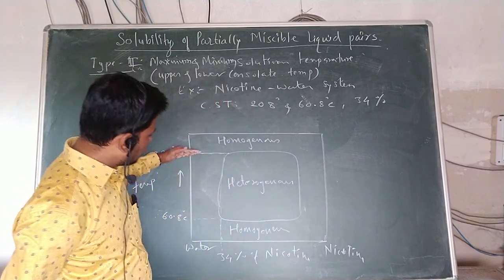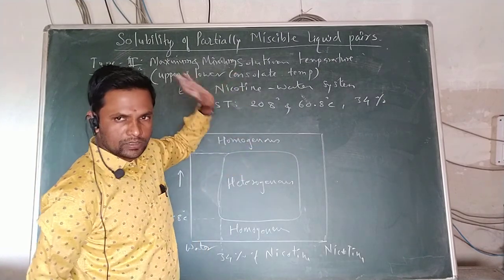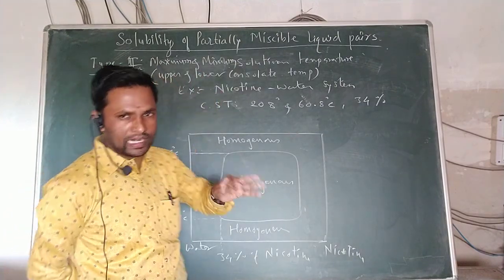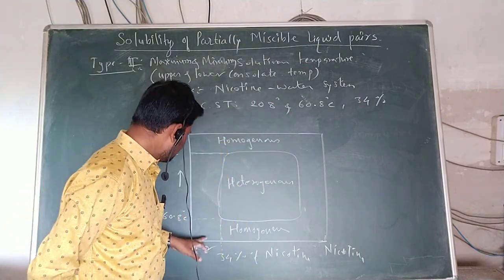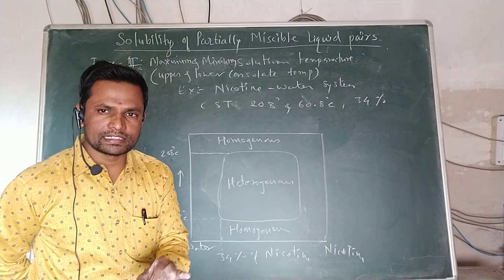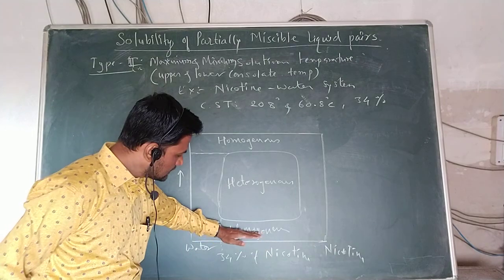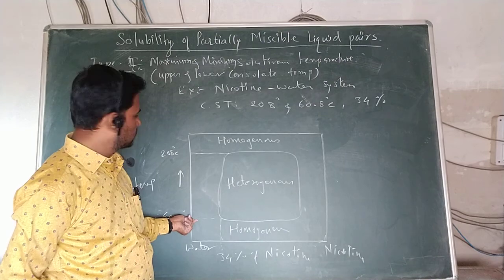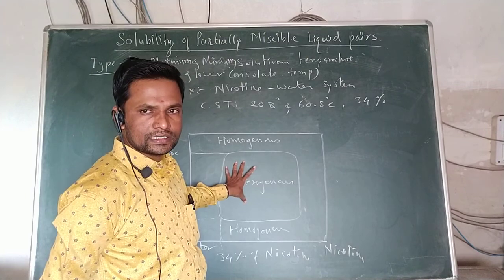Up to this temperature level, at or above this temperature, nicotine and water are completely miscible. That is 208 degrees Celsius: at or above 208 degrees Celsius, the nicotine and water system is miscible. Again, below 60.8 degrees Celsius or at 60.8 degrees Celsius, again this nicotine water system is miscible. Again this is the homogeneous part, this is the homogeneous part, this is the homogeneous part. But between 60.8 and 208, this is the heterogeneous part, where at this temperature it is immiscible.